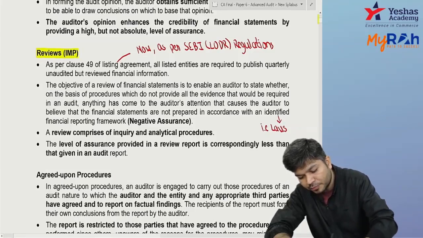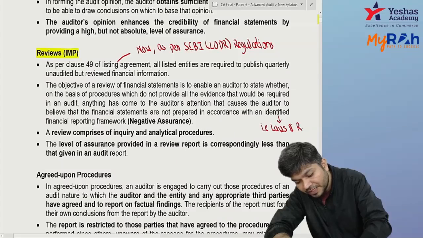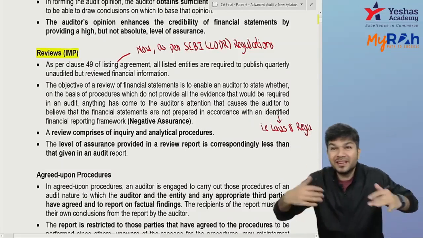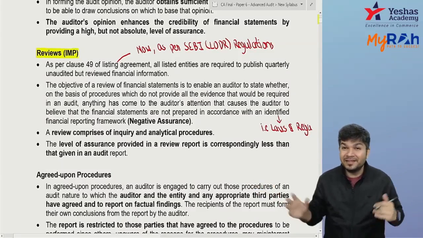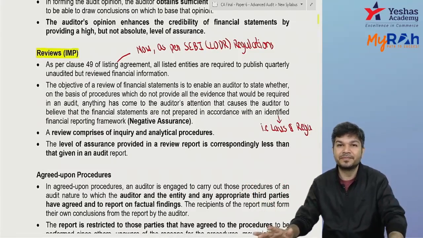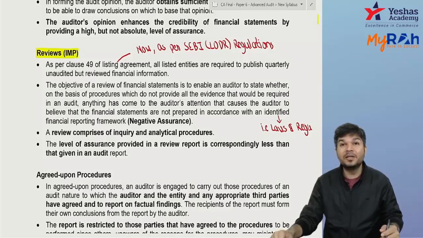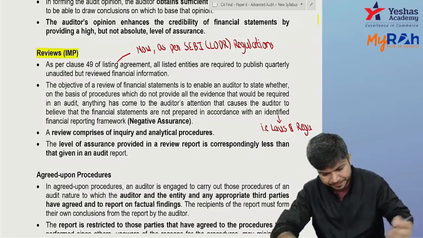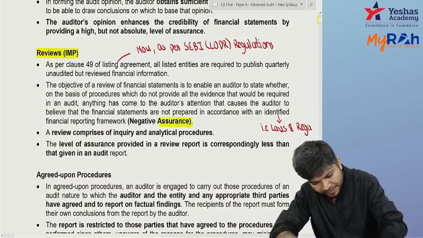Whether anything has come to your attention because of which you feel they are not as per laws and regulations; if not, then nothing has come to our attention. It's a negative way of giving assurance. Under review, we have a negative assurance.